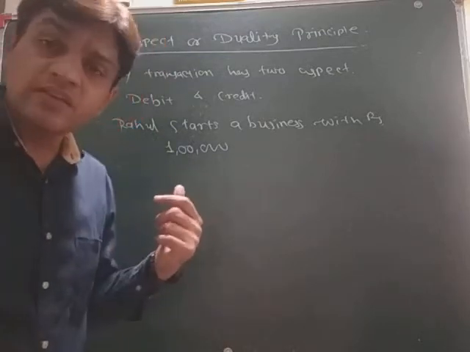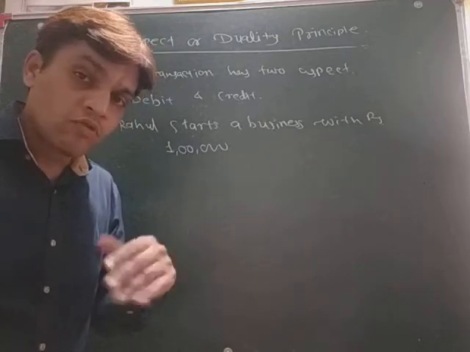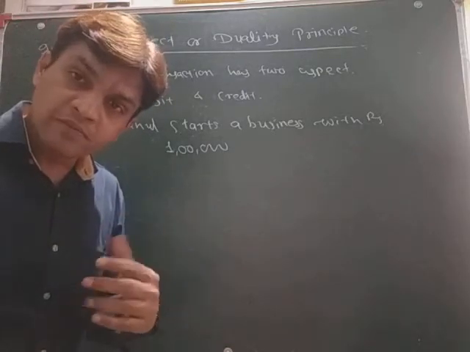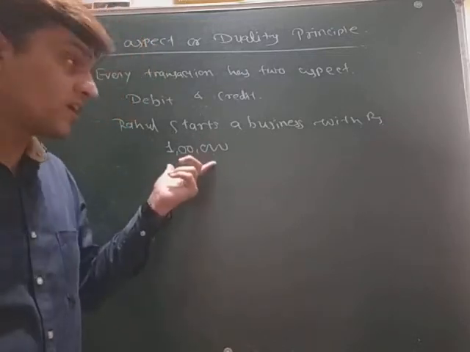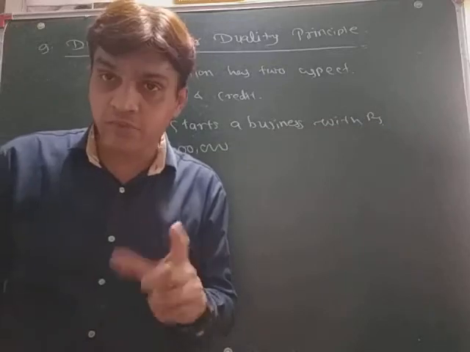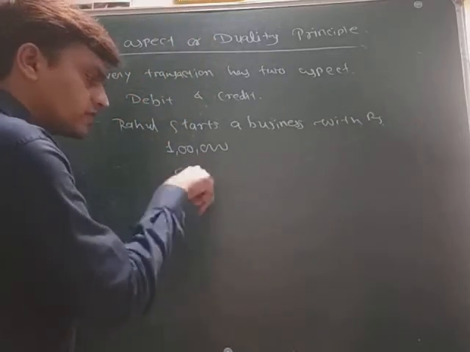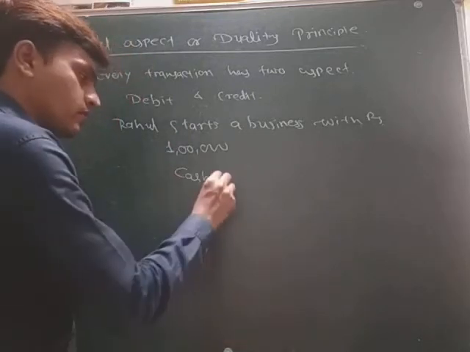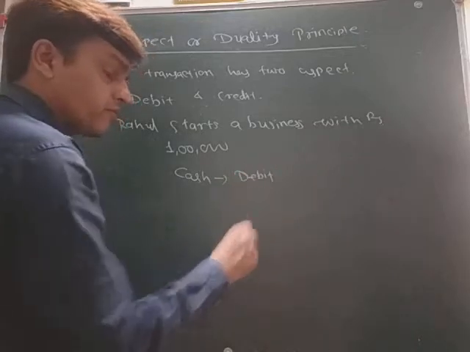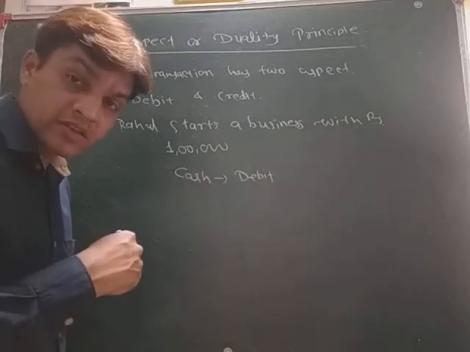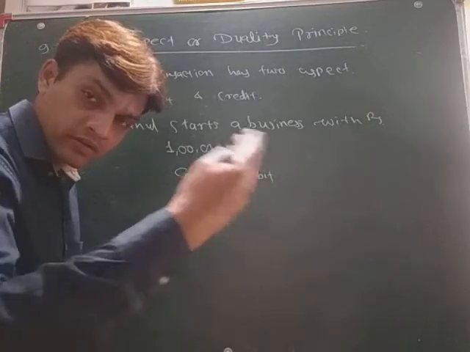Okay. Now in this transaction there are two aspects that we have to record. What would be debited and what would be credited? I'll tell you. Two things happen here. Okay. First of all, 1 lakh rupees is cash for the business. Okay. So one is cash. Okay. And cash must be debited because it is coming in the business. Okay, that's why it would be debited as per the principle that we will learn in the next topic.